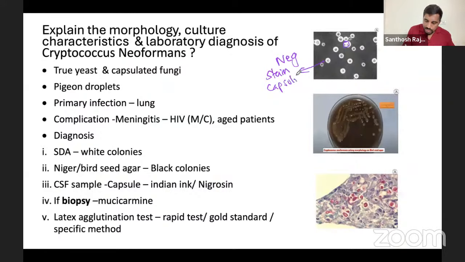Okay, fine, very good. Look at this. This is this brown color. This is the bird seed and Niger seed agar. You see the brown color colonies, brown or black colonies you see. Now, apart from that, one thing I didn't tell you.